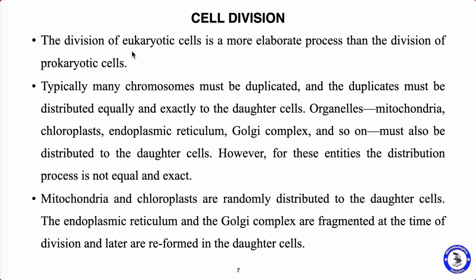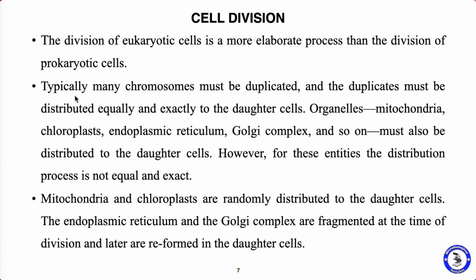And now let's move on to cell division in eukaryotes. The division of eukaryotic cells is a more elaborate process than the division of prokaryotic cells. Prokaryotic cells are unicellular organisms, so the cell division is a little faster when compared to eukaryotic cells, because eukaryotic cells are multicellular organisms and it is an elaborate process.